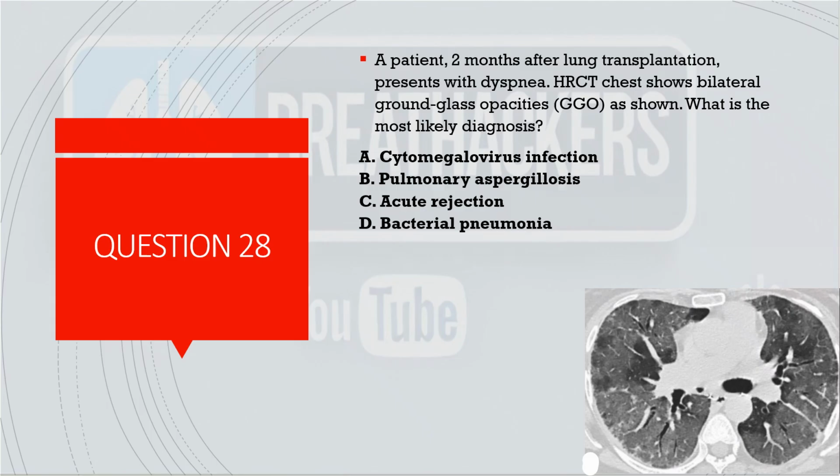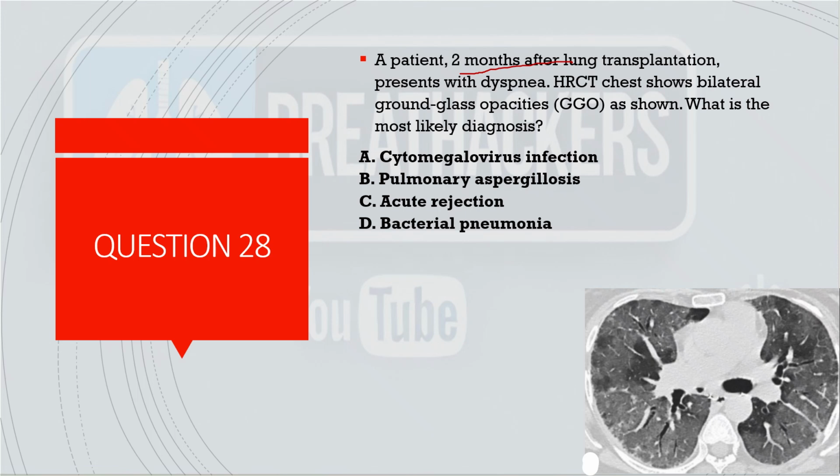Coming to the next. A patient 2 months after the lung transplantation presented with dyspnea. HRCT shown here showed bilateral GGO. What is the most likely diagnosis? So basically the timeline matters here, which is 2 months after the lung transplantation. So initially in the 1 to 6 months, opportunistic infection like CMV, which presents like this with diffuse GGO. Of course, that is the most common thing.